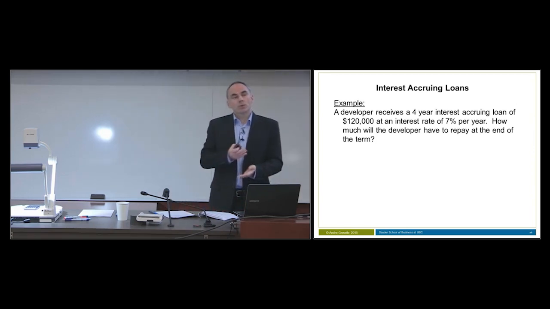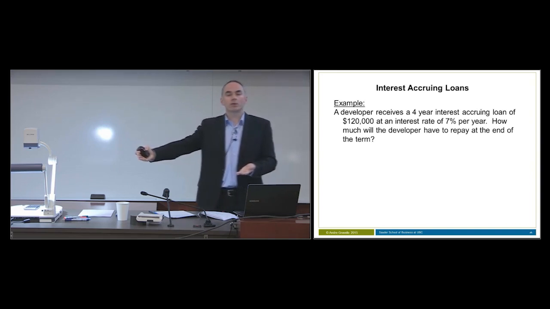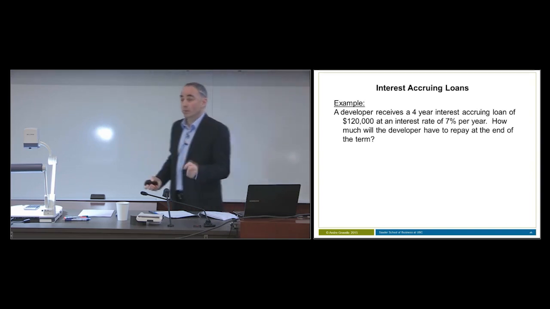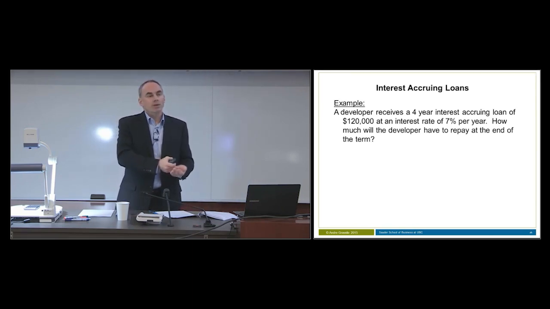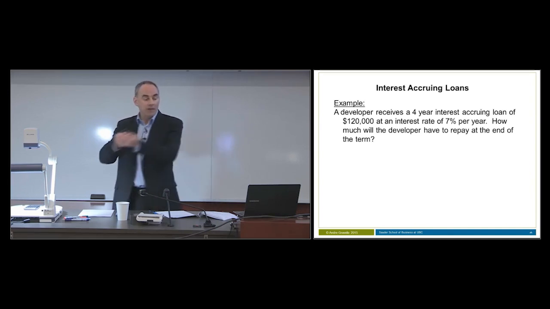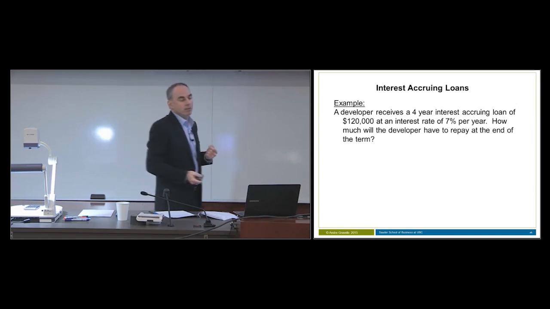Okay. So what we're looking for here is how much you have to pay at the end of the term. Well, the end of the term is the future. We know what the present value is. That's the amount of the loan, $120,000. So we simply need to know what is the future value of that lump sum, $120,000, at the end of the 4-year time frame. Well, this is similar to the question we looked at a little bit earlier.